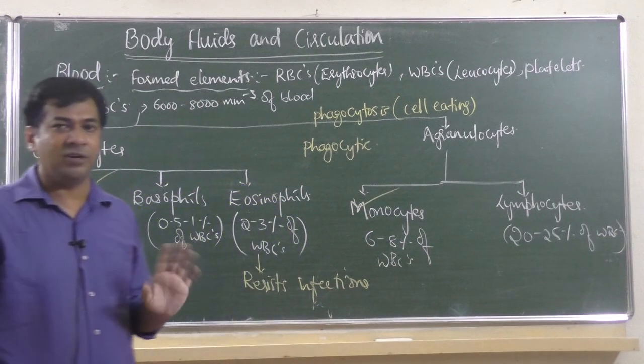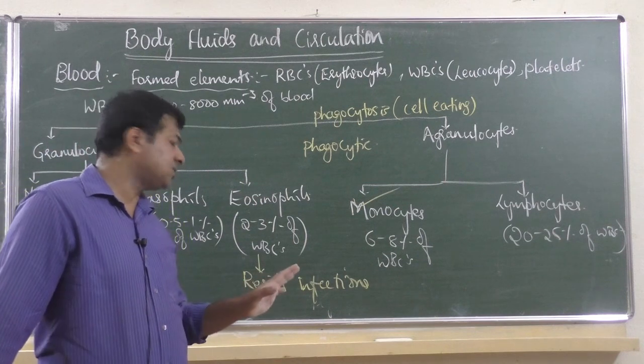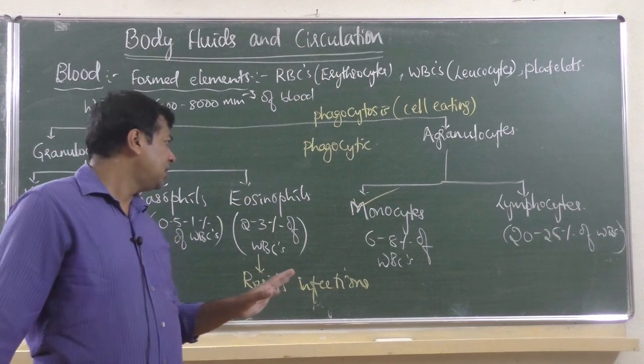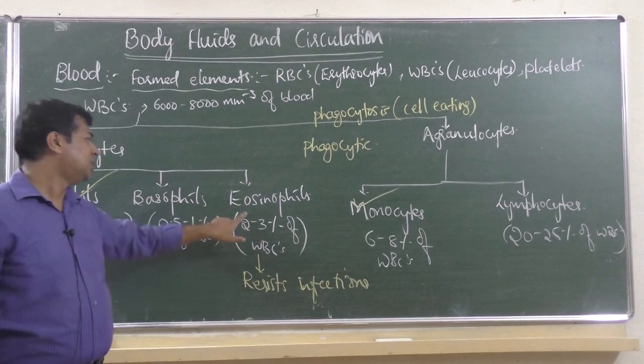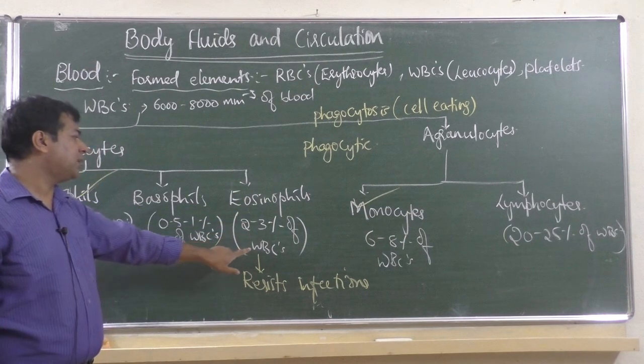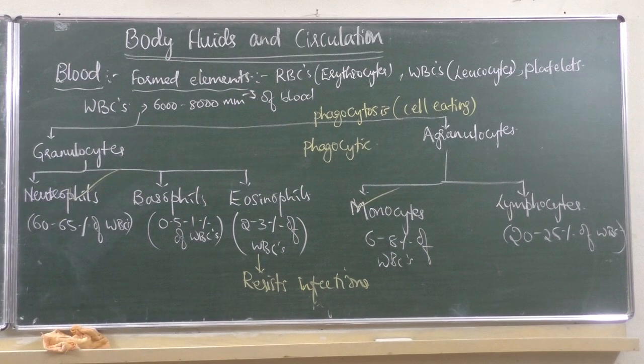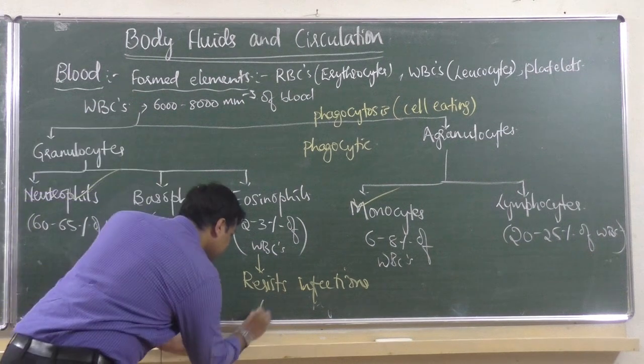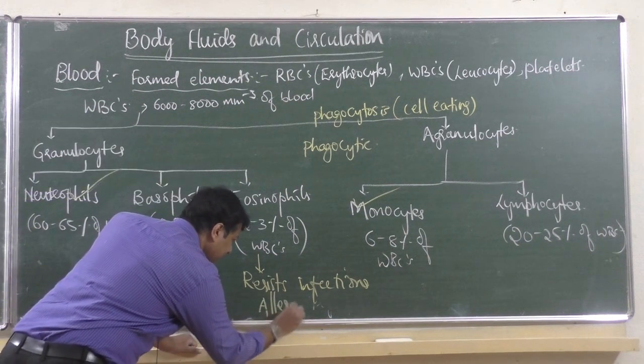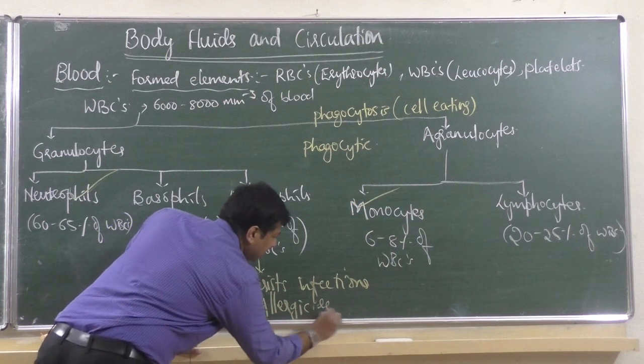We don't get any fever or disease. It is because of eosinophils. Just 2 to 3% of white blood corpuscles, that is eosinophils, protect us from all kinds of infections and also from allergic reactions.